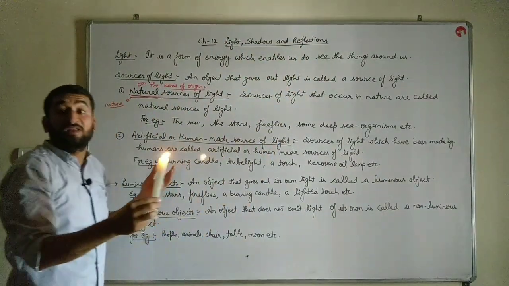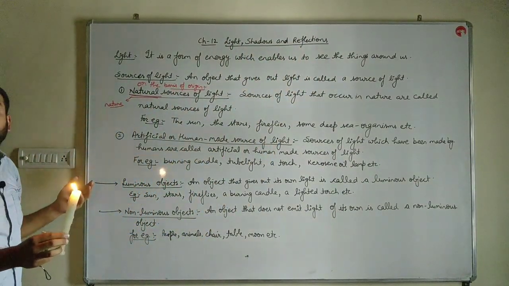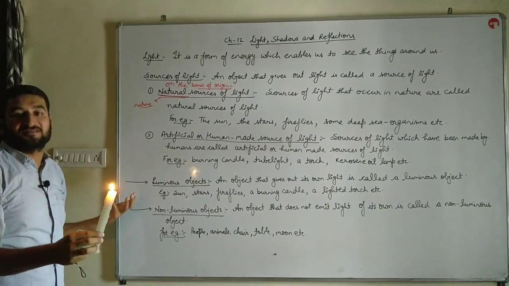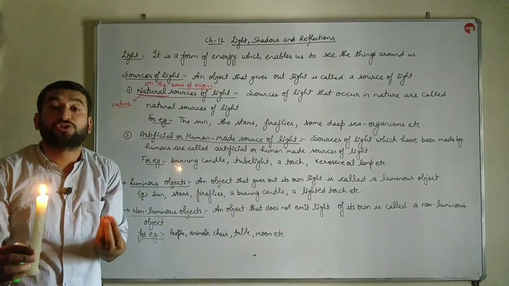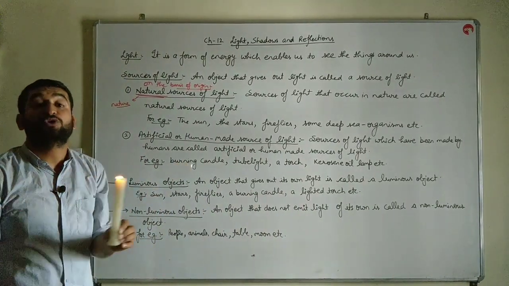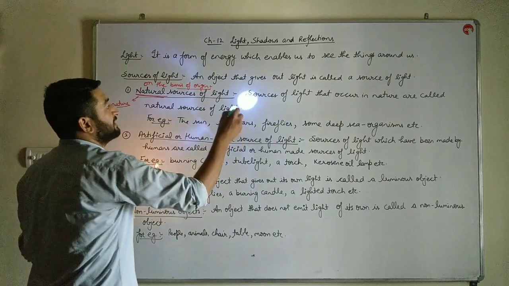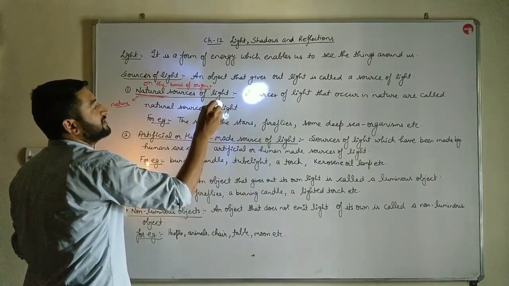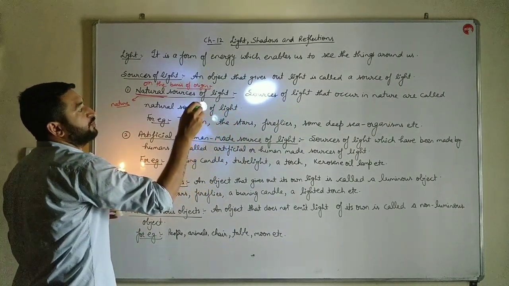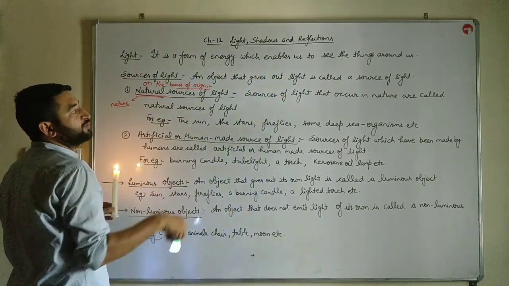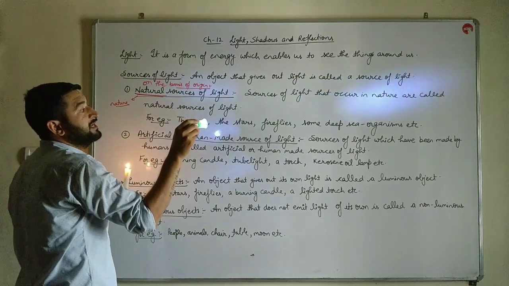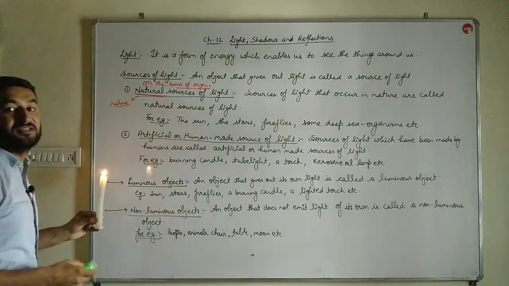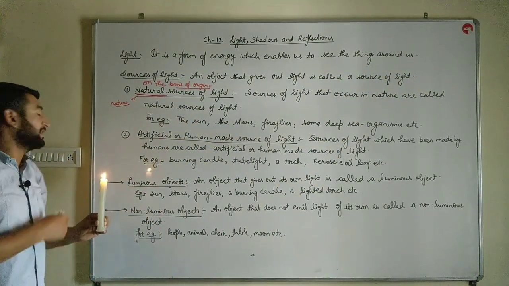So this is the important role that light plays. This is what the light does. It enables us to see. And these are the sources which we made, which human beings made. For example, this tube light. You can see the word is much more clear to you as compared to this one. This is because of the light falling on these words, and this light enables us to see.